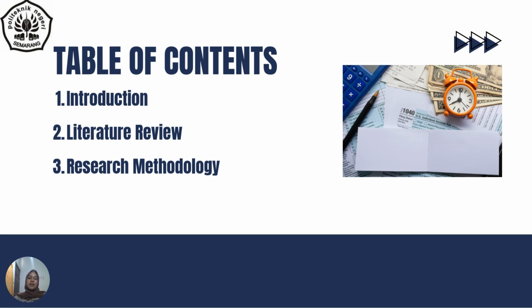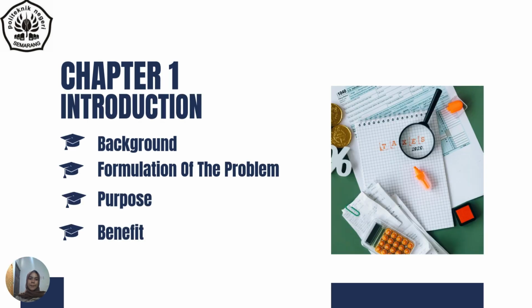The next slide here is the table of contents. First, introduction. Second, literature review. And the third is research methodology. Chapter 1, Introduction. The first is background. The second is formulation of the problem. The third is purpose. And the last is benefit.